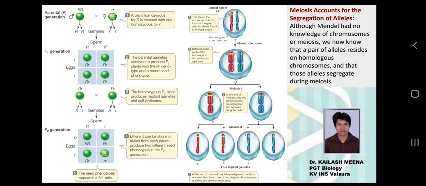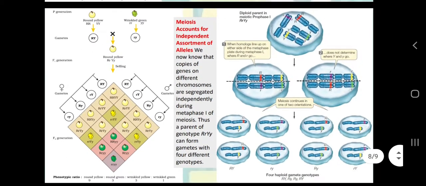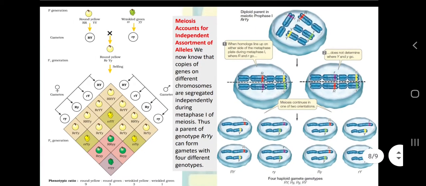The law of segregation. We cannot say that the law of independent assortment, which was derived by the dihybrid cross, was universal. Why is it not universal? Because in this diagram we can clearly see that the gene for seed shape, which is R, and the gene for seed color, which is Y, are located on different chromosomes, and that is why they are assorting independently of each other.